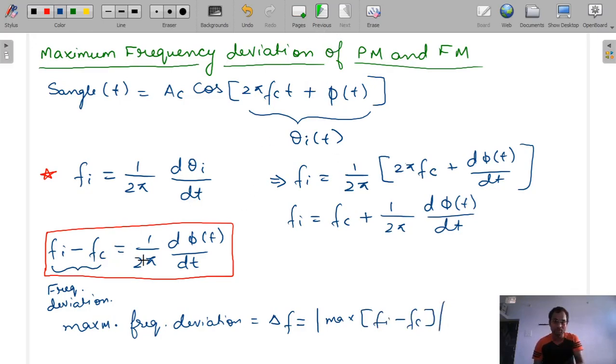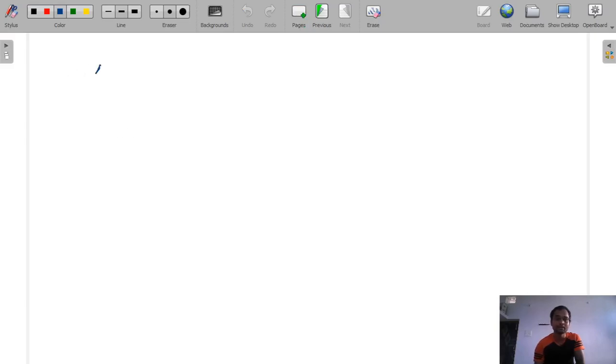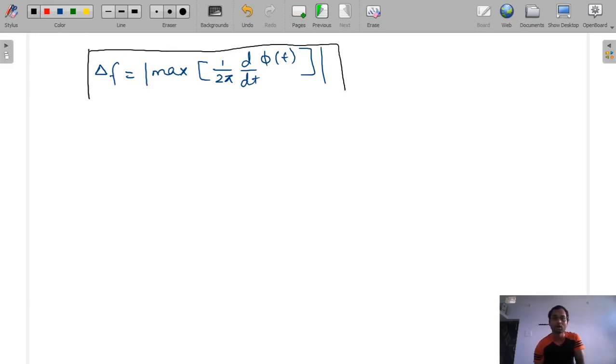So now we will substitute Fi minus Fc is equal to 1 by 2 pi d phi t by dt. So in the next page we will get delta F, that is equal to maximum of 1 by 2 pi d phi t by dt. Okay, so this is a very important formula. This is the maximum frequency deviation.